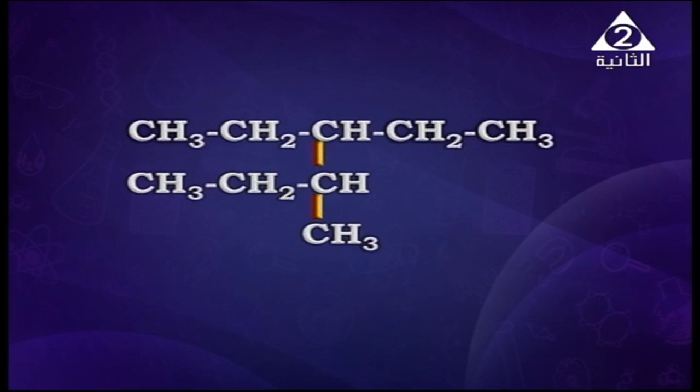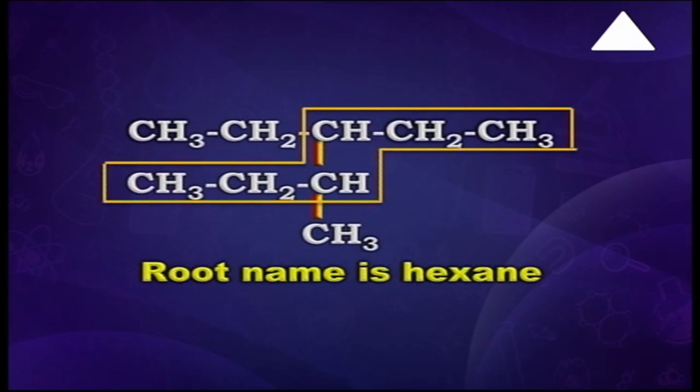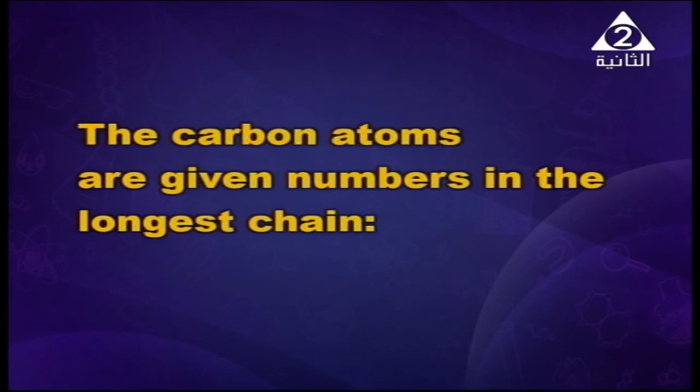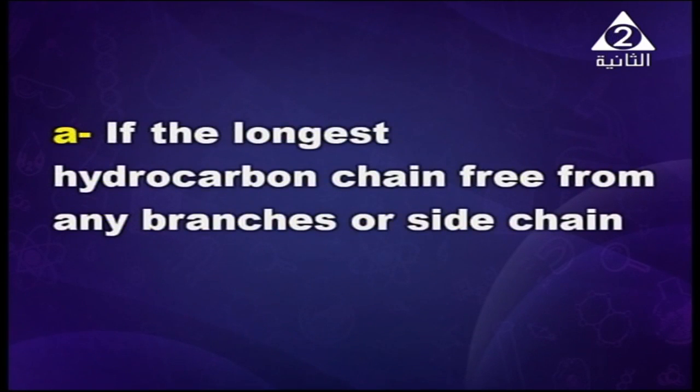Here is another example, my dear student. If you choose the longest continuous chain here, the root name is hexane, as the longest chain is 6 carbon atoms. The second point: the carbon atoms are given numbers in the longest chain, but here you have to follow one of the following rules.